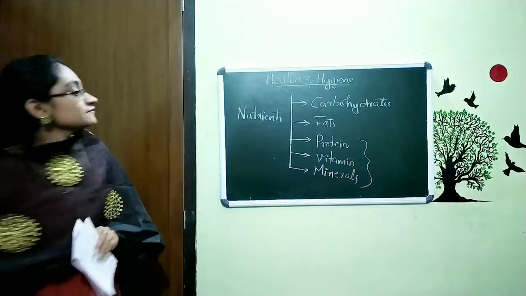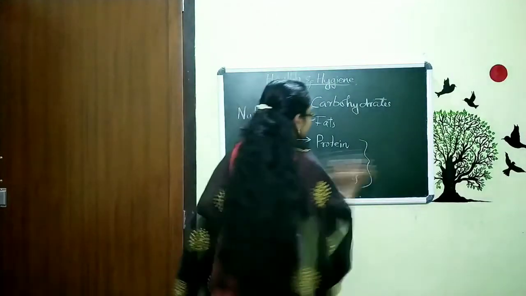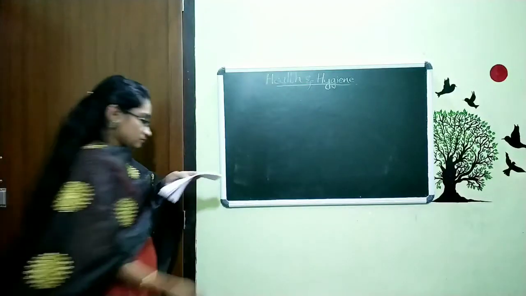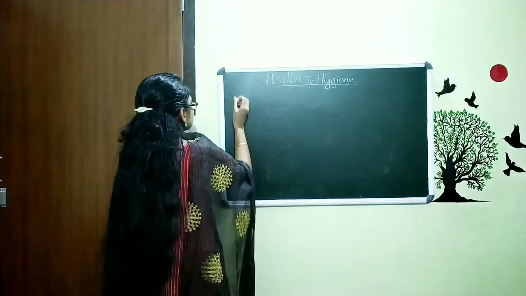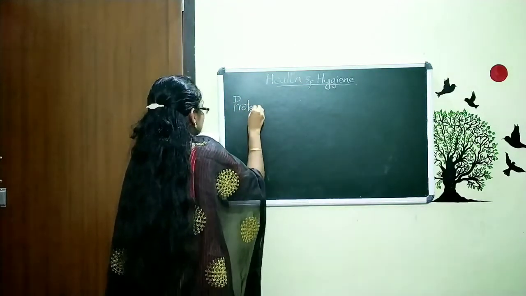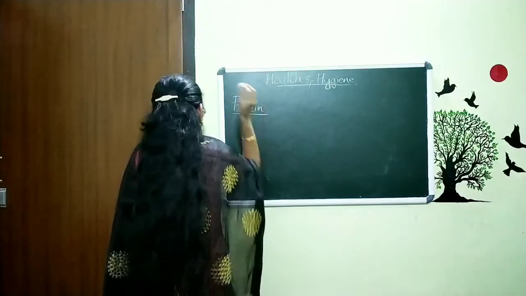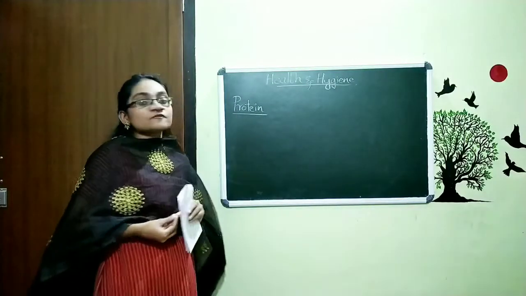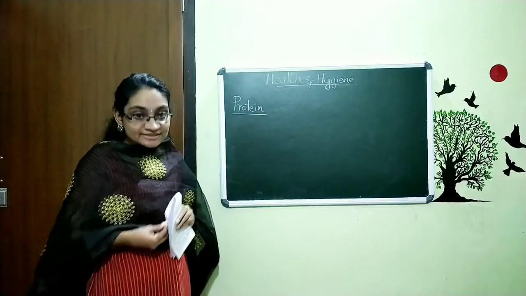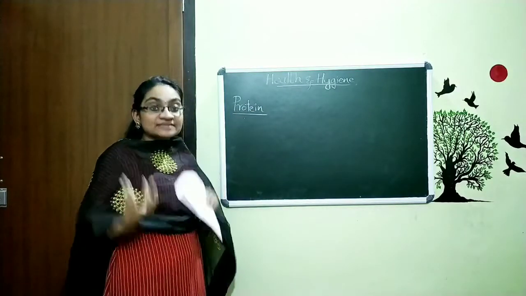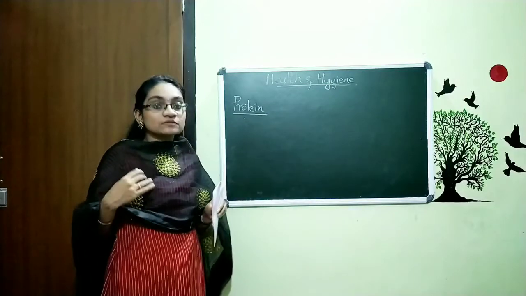The first one is protein. What is the function of this protein? Now we are going to discuss what this protein is doing in our body.